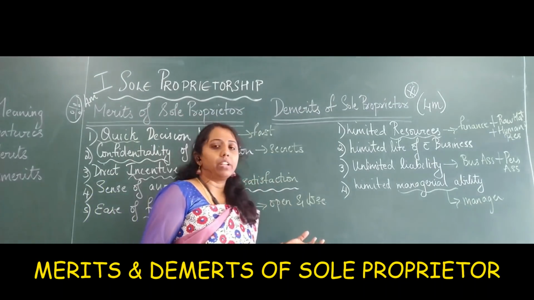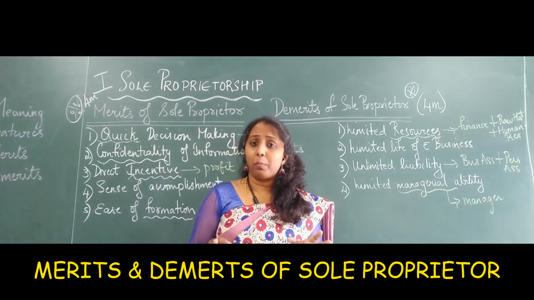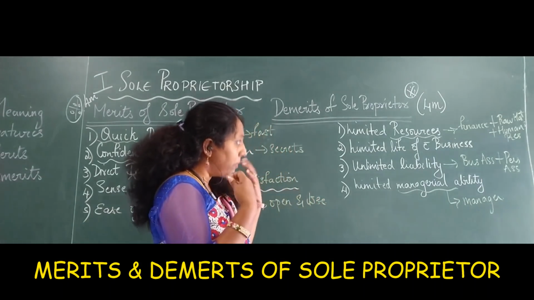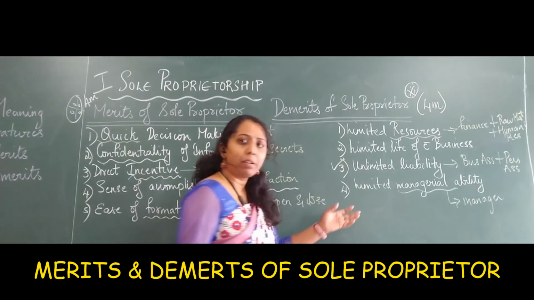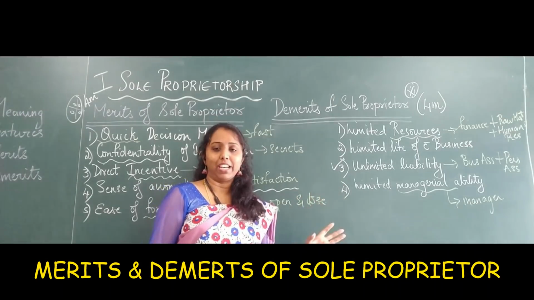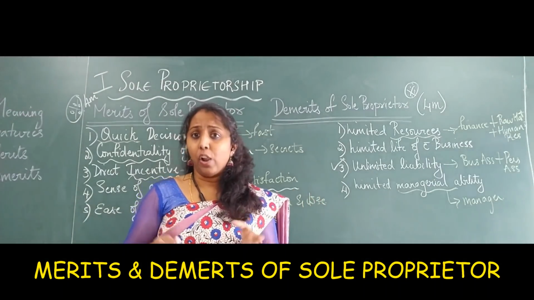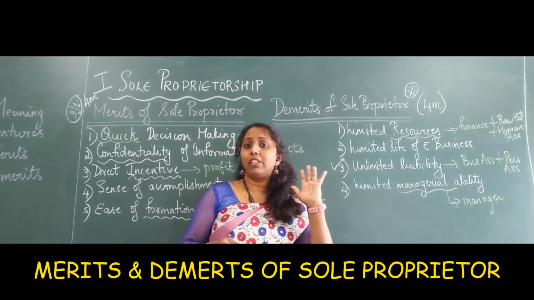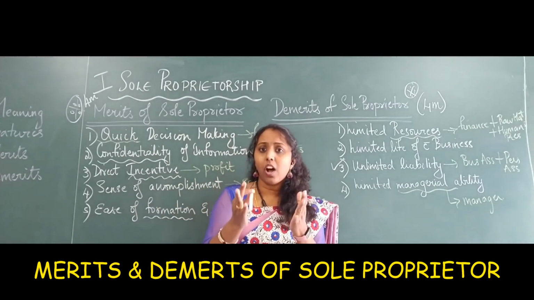Now let's look into the demerits of sole proprietor. The first demerit of sole proprietor is unlimited liability. Why unlimited liability? Don't you think when the sole proprietor is incurring a loss, he has to sell off his business assets as well as personal assets and offset all his loss?